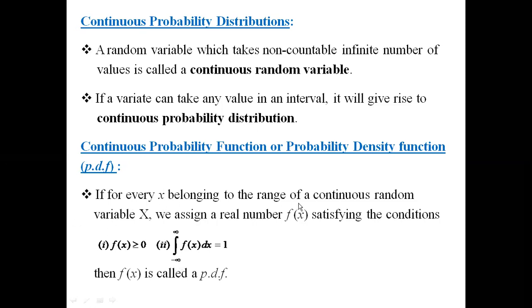So for every x belonging to the range of a continuous random variable capital X, suppose we assign this real number f of x which satisfies these two conditions, f of x being positive and integral minus infinity to infinity f of x dx is equal to 1, then f of x is said to be continuous probability function or probability density function, PDF.